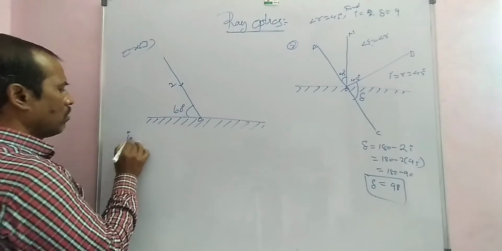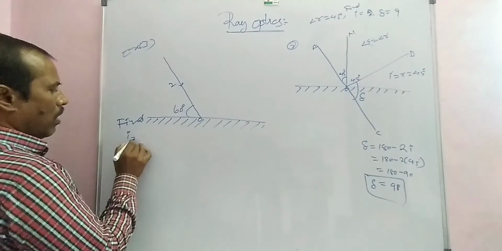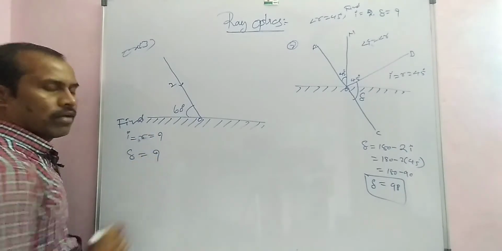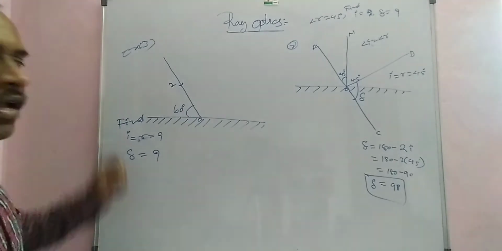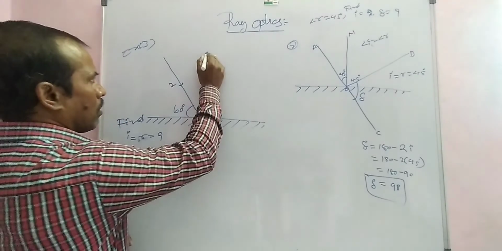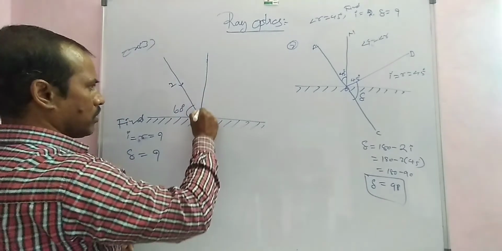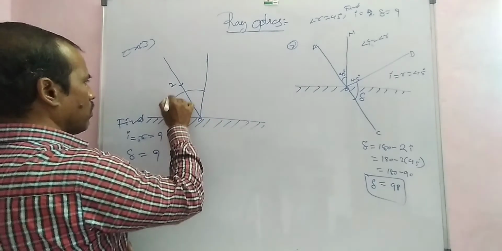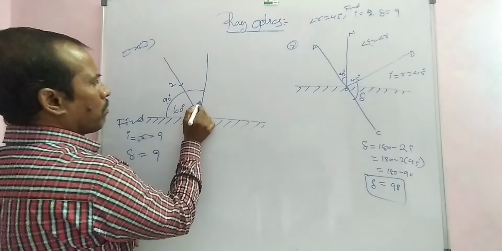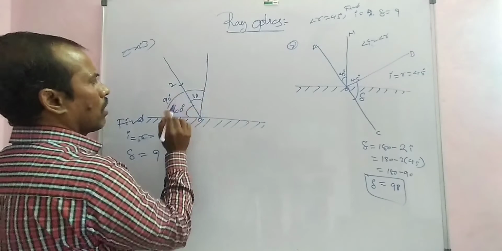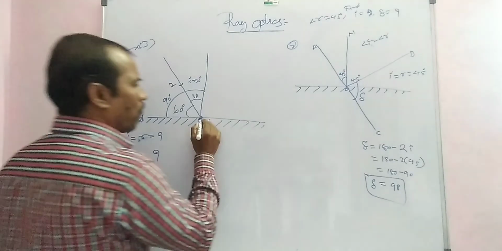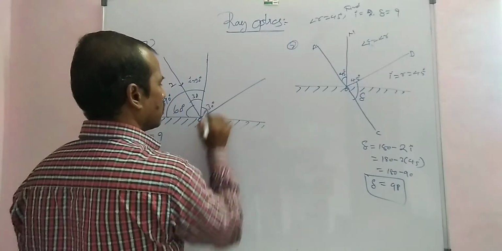Now find the angle of incident, which is equal to the angle of reflection, and the angle of deviation. In this case, first of all, draw the normal at the point of incidence. This is 90 degrees, and this one is the glancing angle. So 90 minus 60 leaves 30 degrees. This is i, the angle of incident, 30 degrees. So the angle of reflection is also 30 degrees.